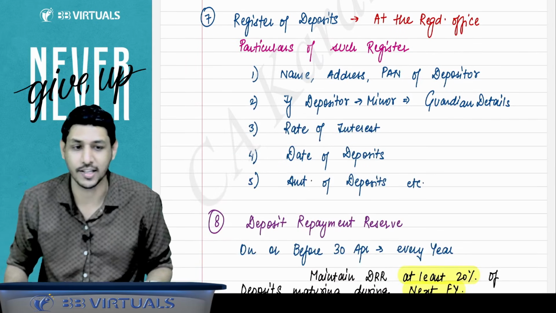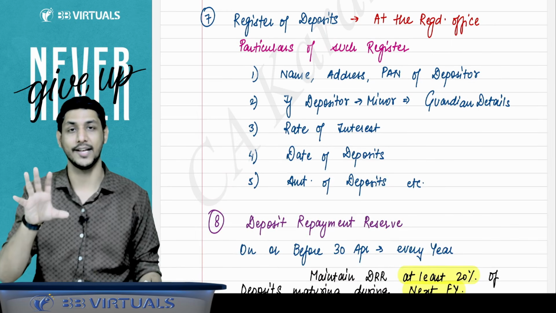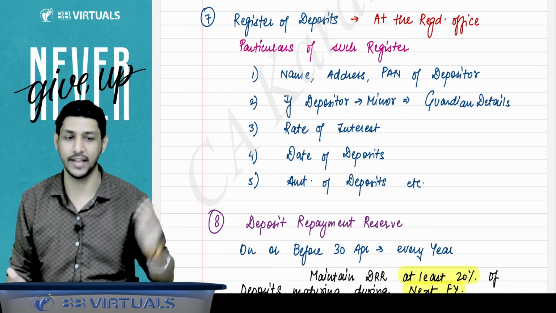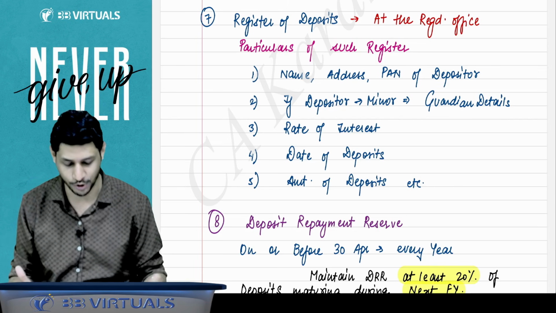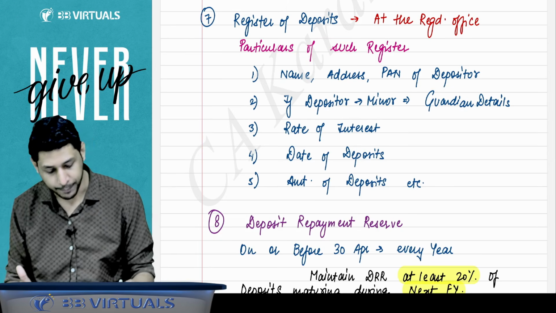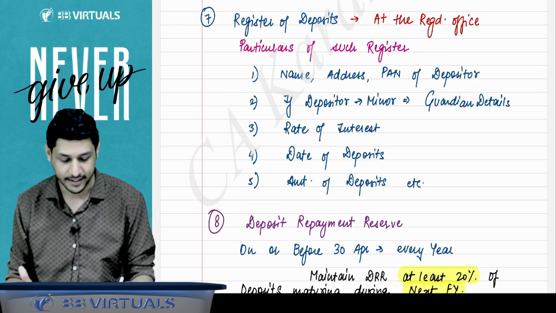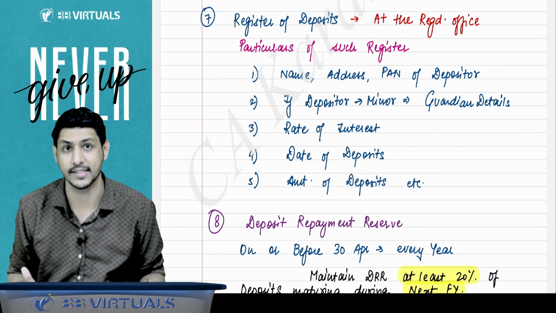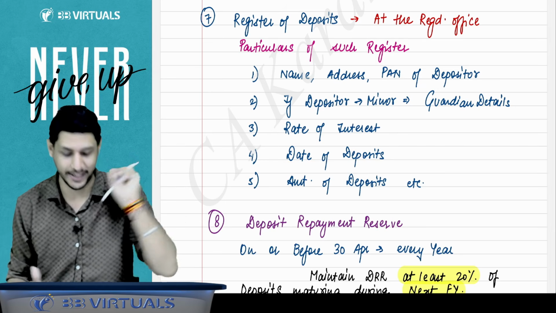Then what is the register of deposits? At the registered office, the company has to maintain a register of deposits also. Likewise, the company has to maintain a register of members. They have to maintain the register of deposits also, in which they will write the name, address, PAN of the depositor. And if the depositor is a minor, then the guardian details, rate of interest, date of deposits, amount of deposits, all that they have to write down.